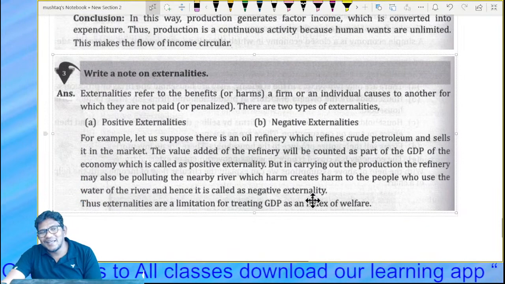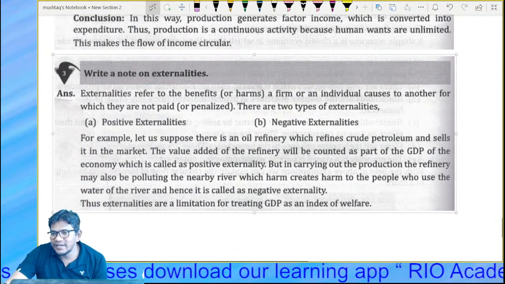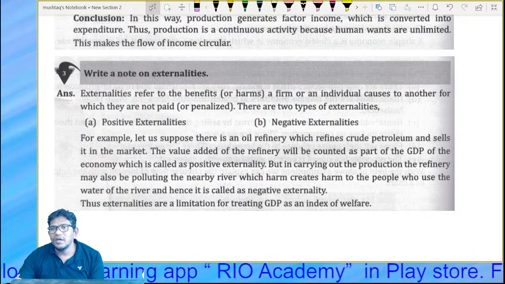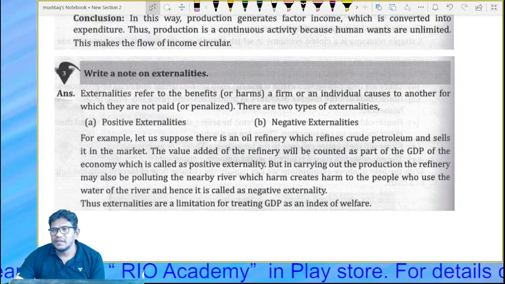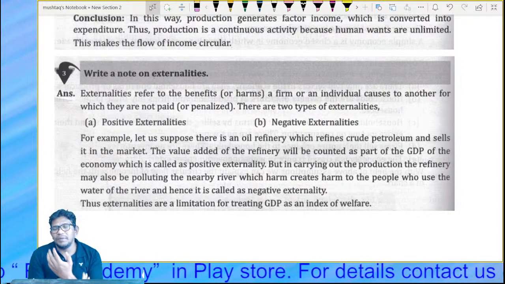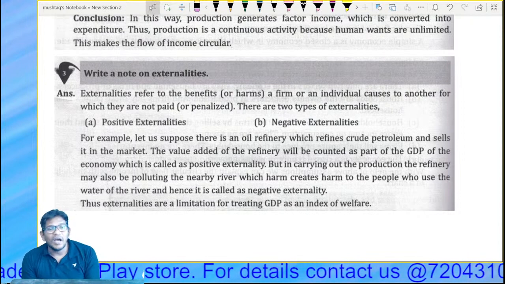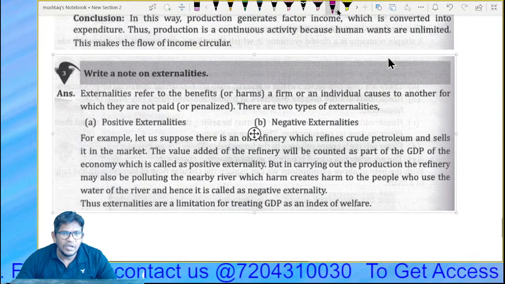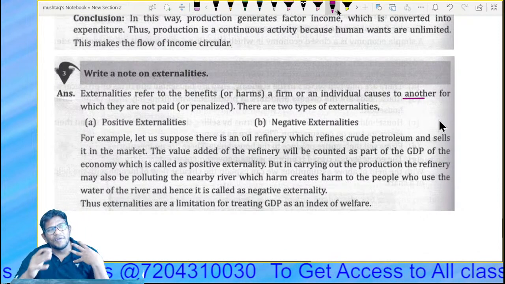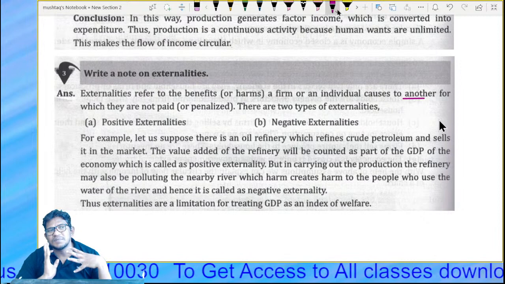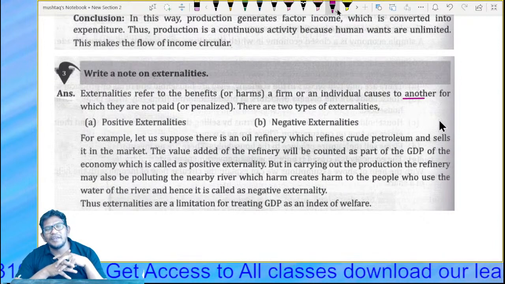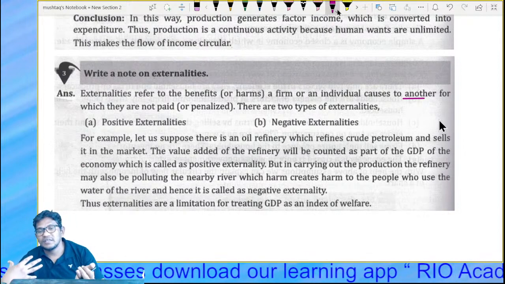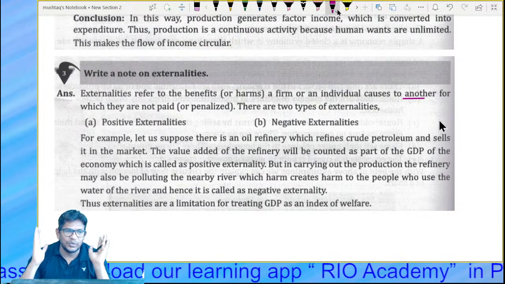So guys, there is some externality. What is externality? Externalities may be a benefit, or they may be harm that a firm or individual causes to another. Whenever we produce, we are going to disturb some ecological factors. I mean the environment: you may be polluting, you may be disturbing, you may be creating noise. That all comes under this.